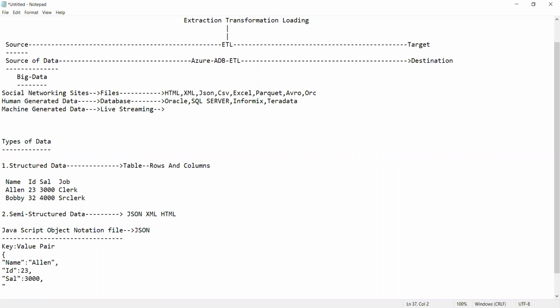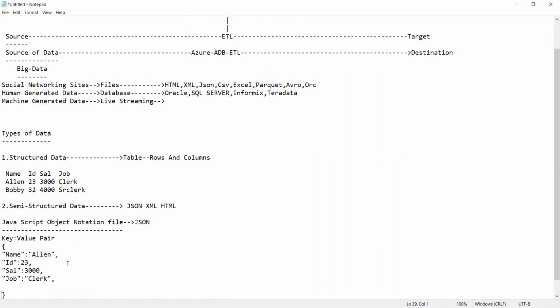Tell me now. Job. And now what is the job? Senior clerk. Whenever you have character data, guys, it will be placed under quotes. Senior clerk. Or we can say the job is a clerk. And now finally, can you see here, guys, comma. And now the brace is closed. There will be no comma here. The brace is closed here. That's it.